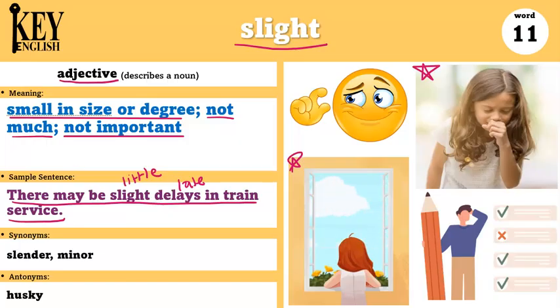So it's not a very strong wind, it's not a strong breeze, it's just a little breeze or a slight breeze. And I could say he made a slight mistake on his test. The other questions were all correct, but there was just one mistake or one little mistake, so I can say it's a slight mistake. Some synonyms are slender and minor.